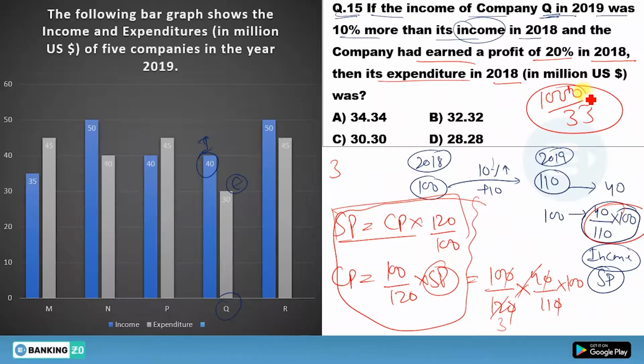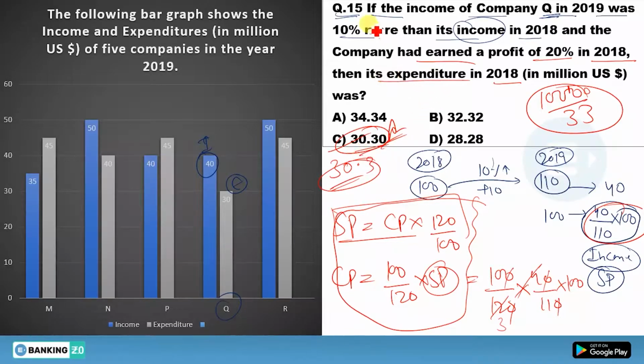Now you have to take a point. So here this will be 30 and another point, this will give you 100. So this will be 30.3. So this one is the answer actually. So what will you get? You will get 30.30. This one is the right answer.